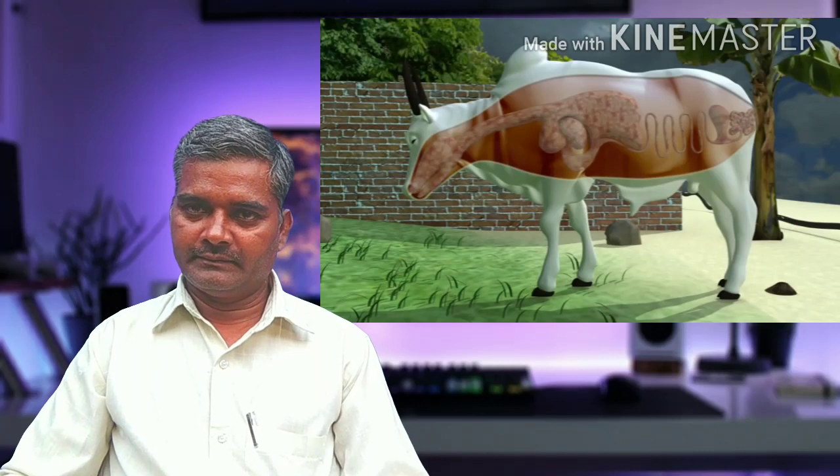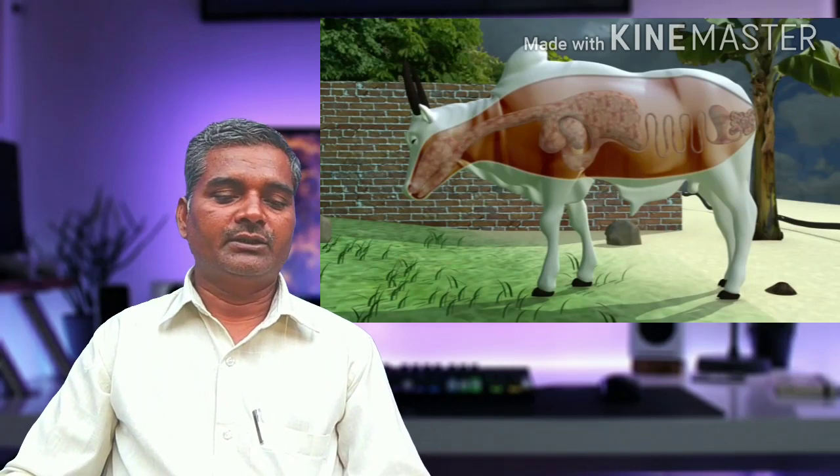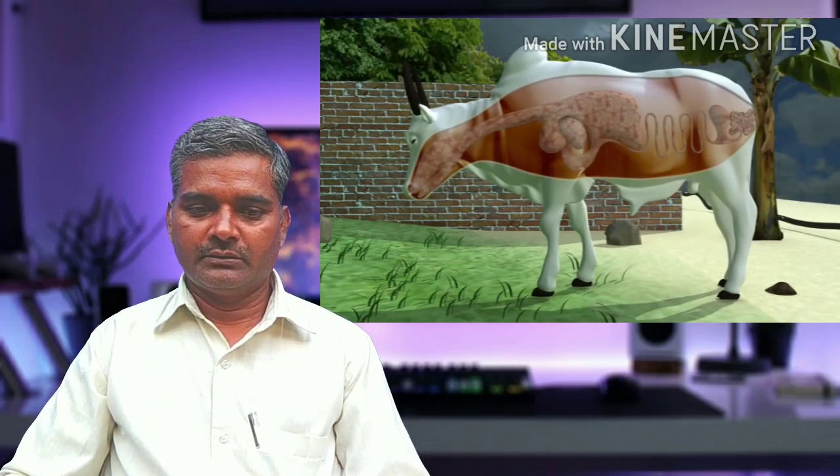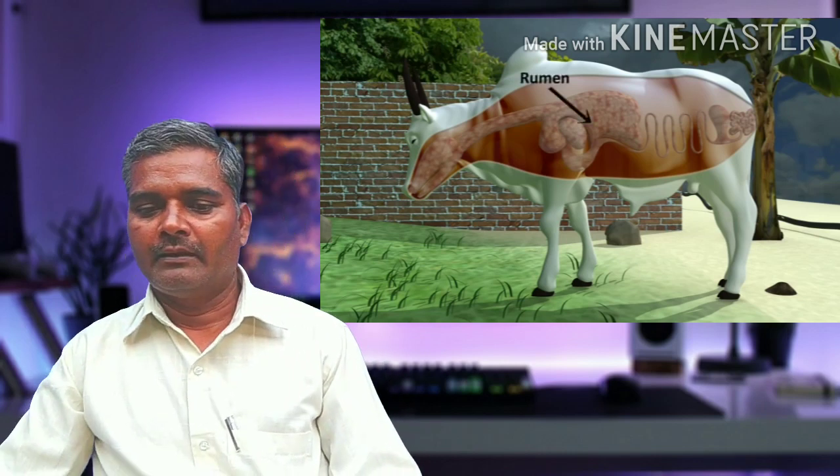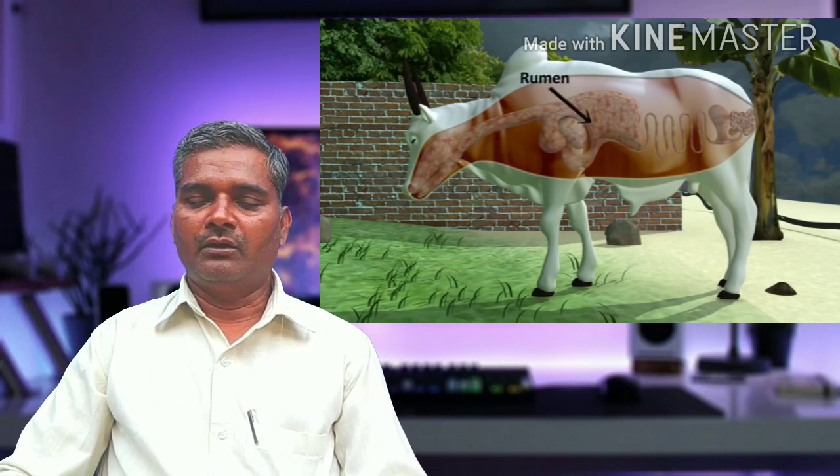This process of chewing is called rumination. The rechewed food then enters the third chamber, the omasum.